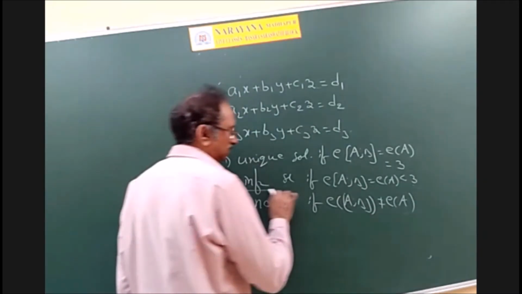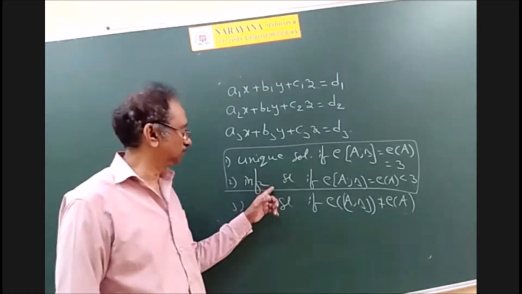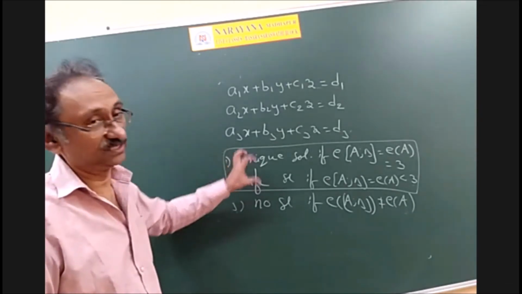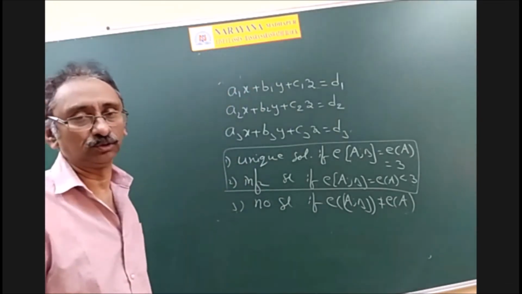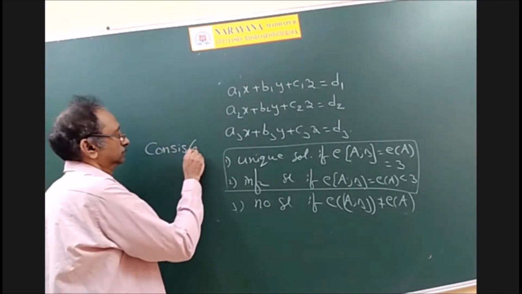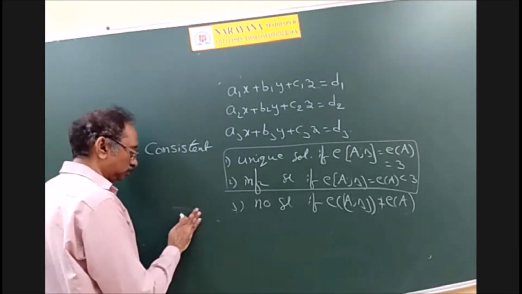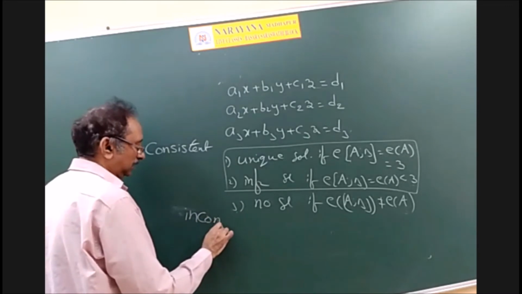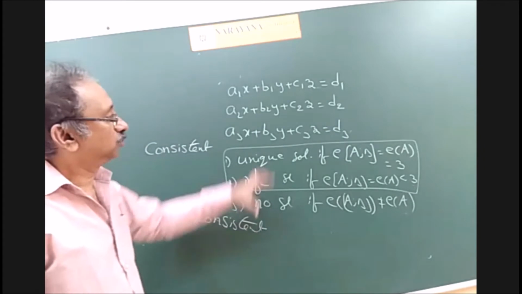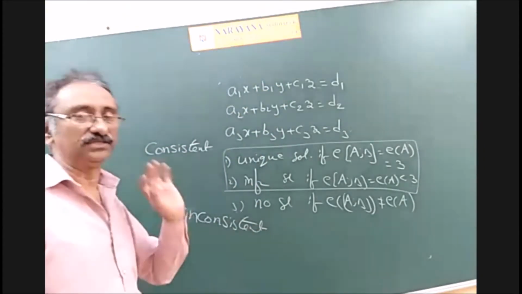See, in these two cases, we say that a solution exists, whether infinitely many solutions or a unique solution. If a solution exists, then the system of equations is said to be consistent. But in this case, there is no solution. If the system has no solution, it is called inconsistent. Therefore, a non-homogeneous system of equations may be consistent or inconsistent.